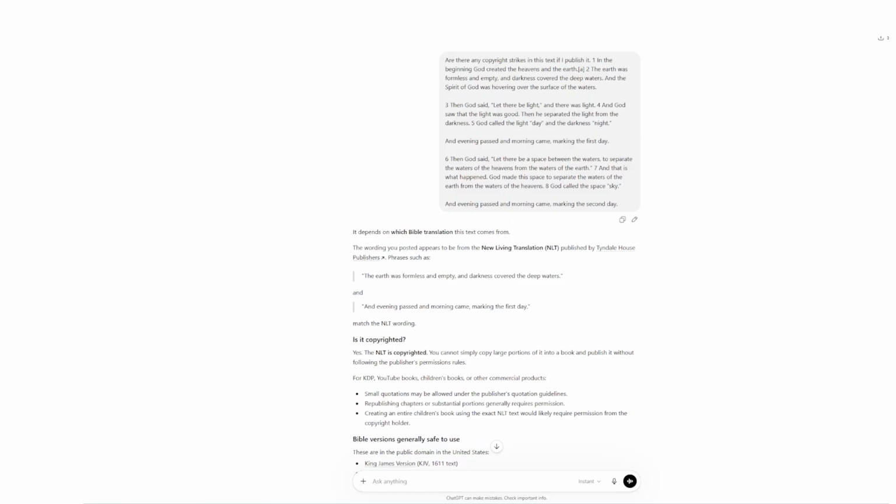So as you see here, I pasted in text from the Bible, but I think it's from the NLT version, and I already knew that it has copyright laws against it if you republish it. And I tested ChatGPT, and it showed that it was copyrighted.